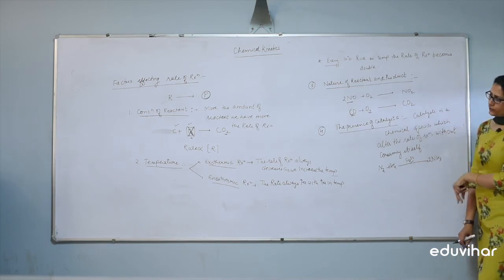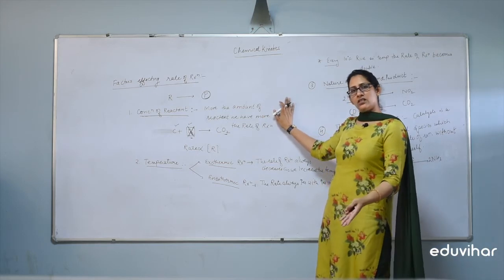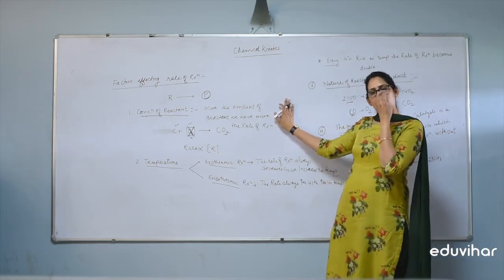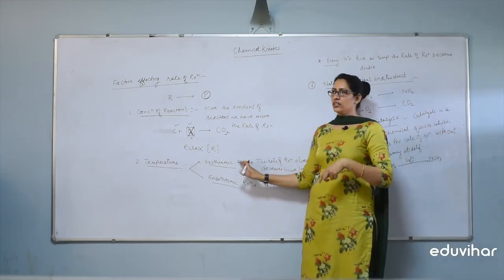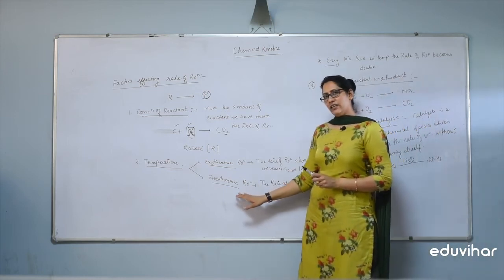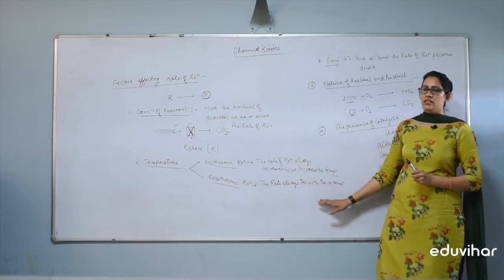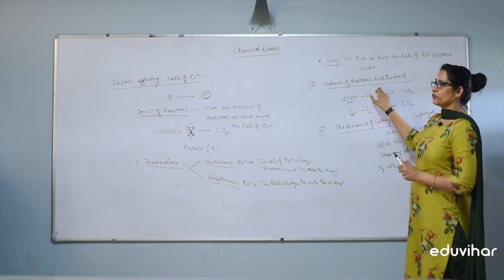We have these four factors. First is concentration of reactant. The more the concentration of reactant, the more the rate of reaction. Second is temperature. If we have an exothermic reaction, the rate of reaction decreases with increase in temperature. If we have an endothermic reaction, the rate always increases with increase in temperature. The third is the nature of reactant.